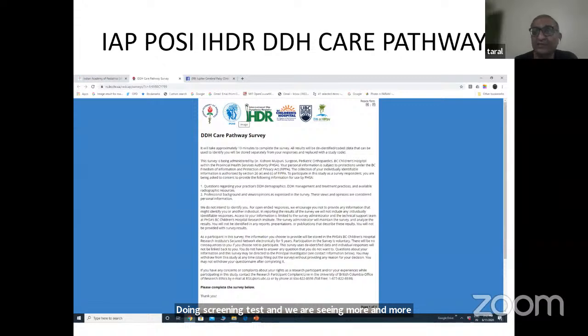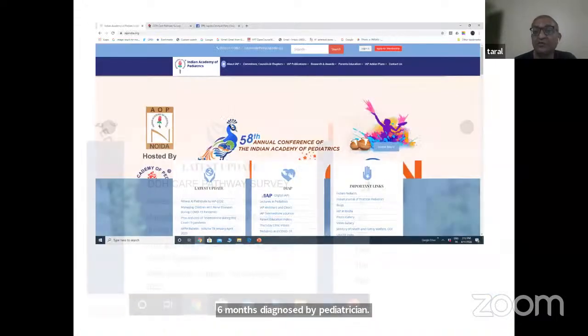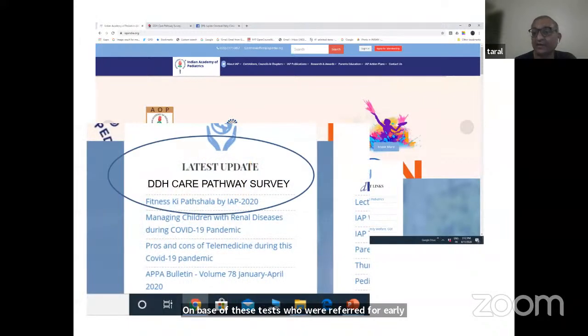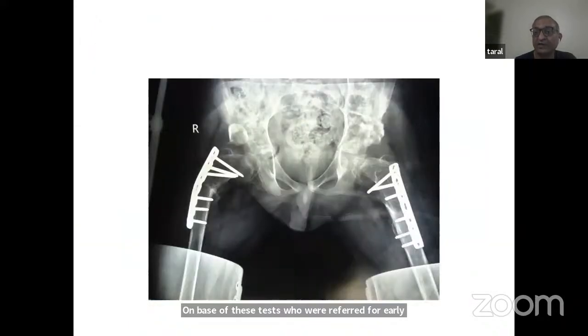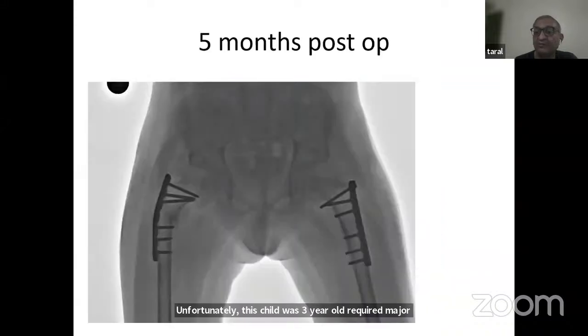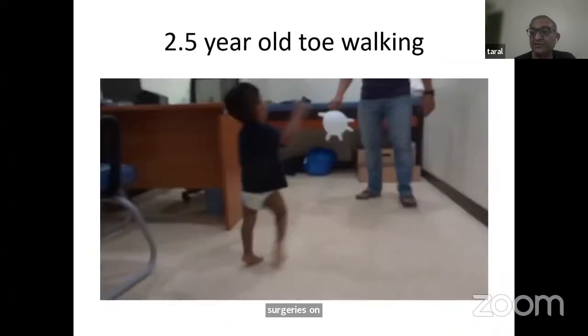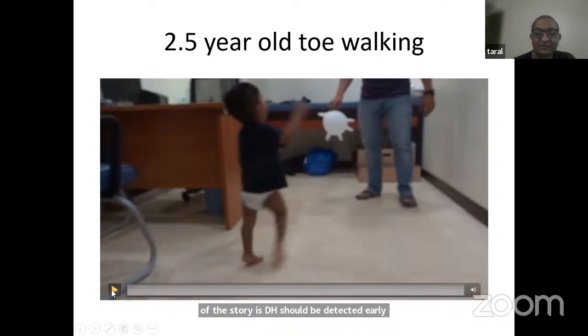In fact, I had last week 3 children less than 6 months diagnosed by pediatricians on the basis of this test, who were referred for early treatment, whom we could treat just with Pavlik harness, home-based Pavlik harness treatment. Unfortunately, this child who was 3 years old required major surgeries on both the hips, and now she is doing fine. But the moral of the story is DDH should be detected early and treated early. So it is a collaboration between pediatricians and orthopedic surgeons to treat this.